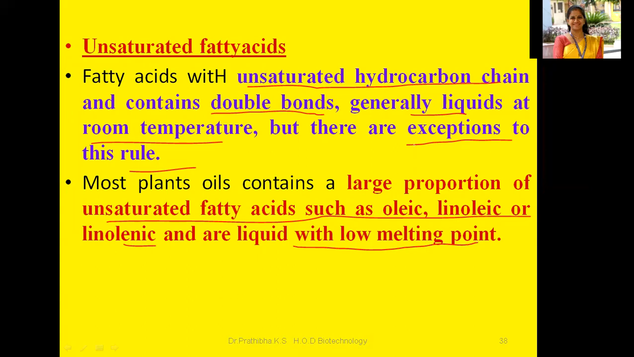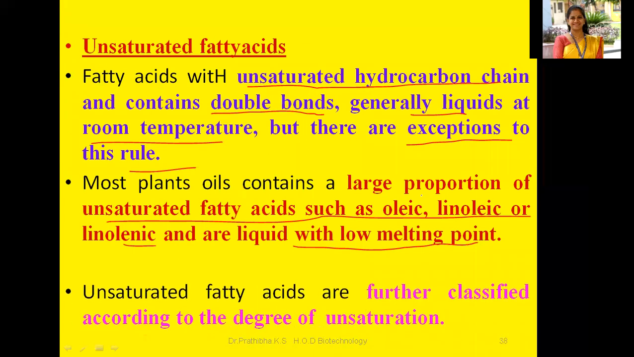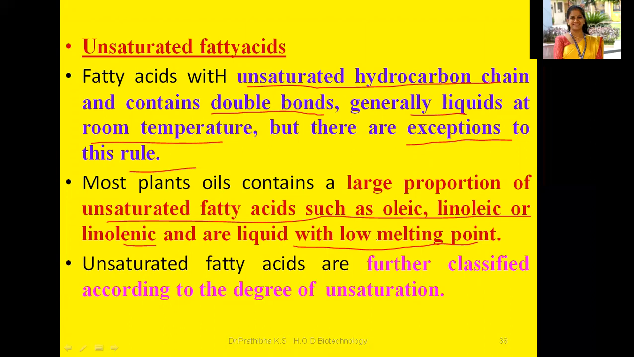Saturated fatty acids have a saturated hydrocarbon chain with single bonds, and most of them are solid at room temperature, right? Most of the animal fat comes from saturated fatty acids, whereas most of the plant oils come under unsaturated fatty acids. These unsaturated fatty acids are a large proportion because they have double bonds. Examples are oleic, linolenic, or linoleic acids with low melting point. As they're liquid, they'll have low melting point, right?